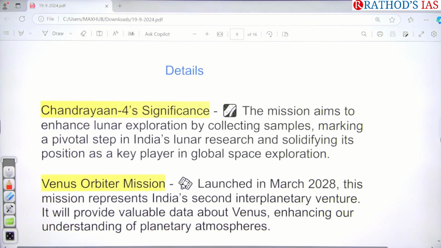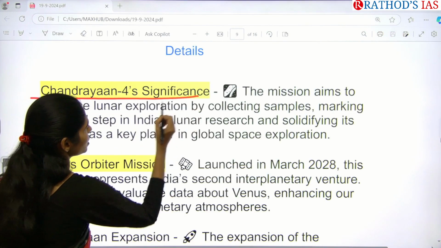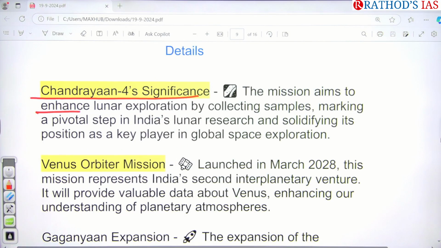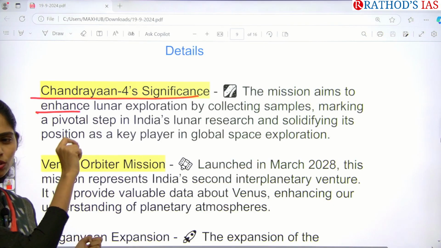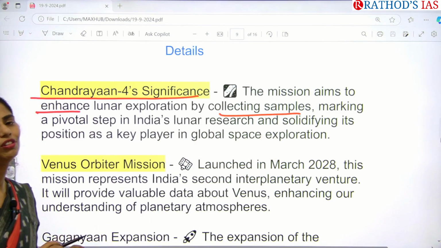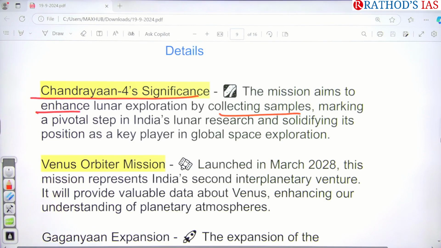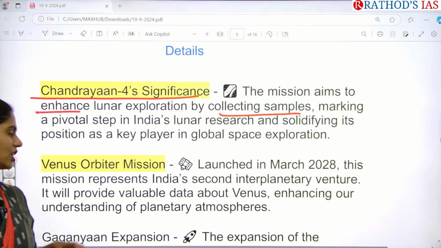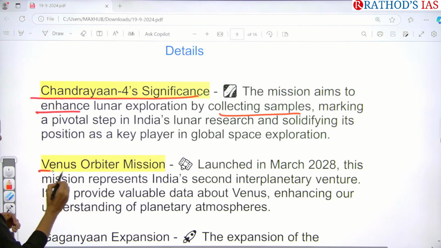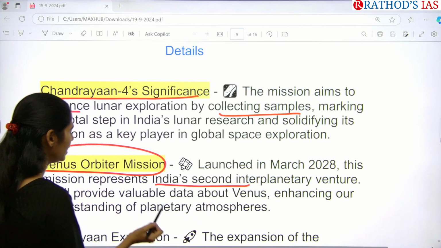So let us see the key points here. The first key point is Chandrayaan 4 significance. This mission aims to enhance our lunar exploration. Lunar means related to the moon. We are going to collect some samples that will be helpful for lunar research as well as solidifying its position, and India will become a key space explorer. And about the Venus orbiter mission, it is going to be launched in March 2028, and this mission represents India's second interplanetary venture.